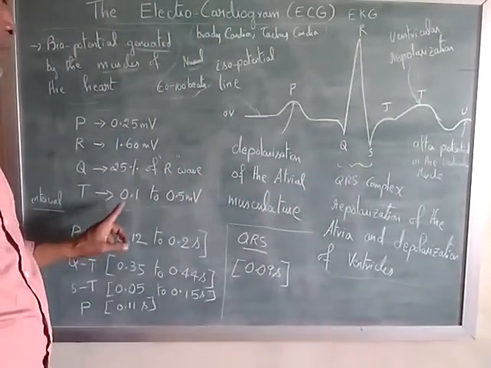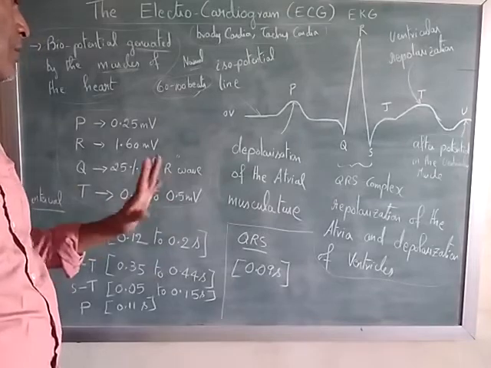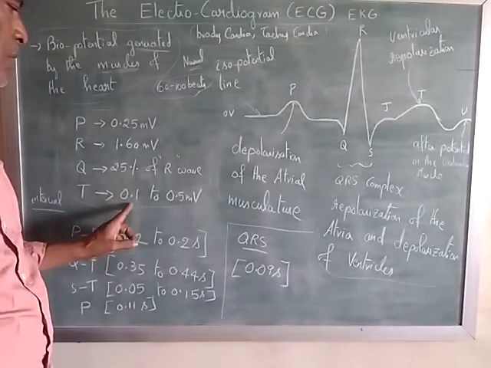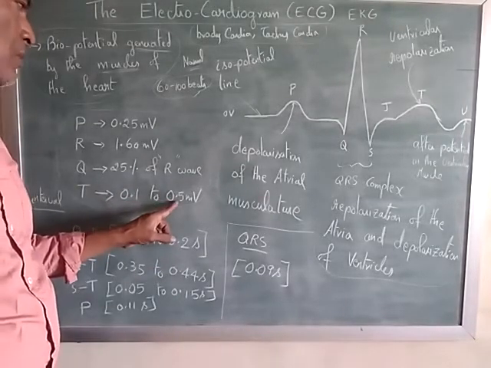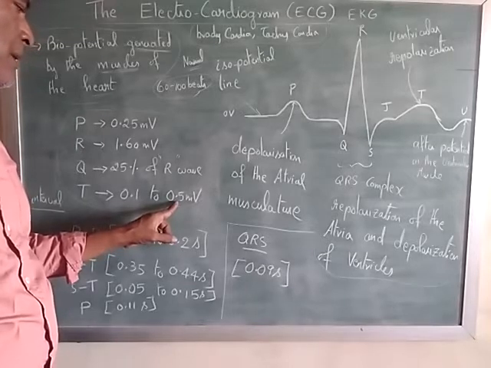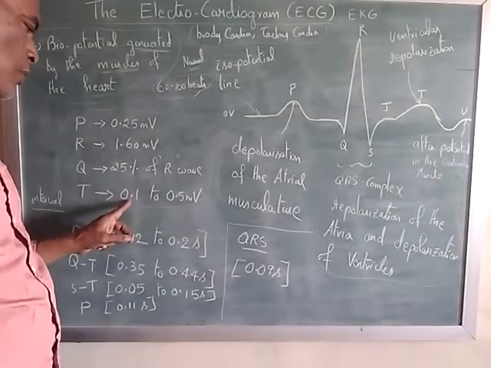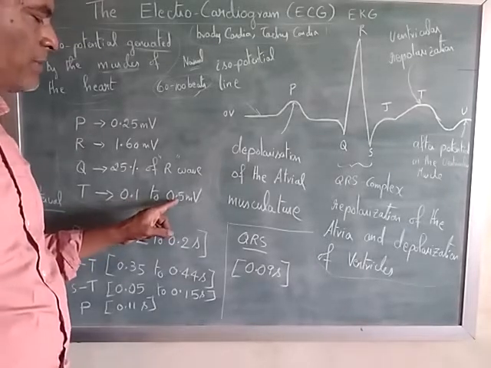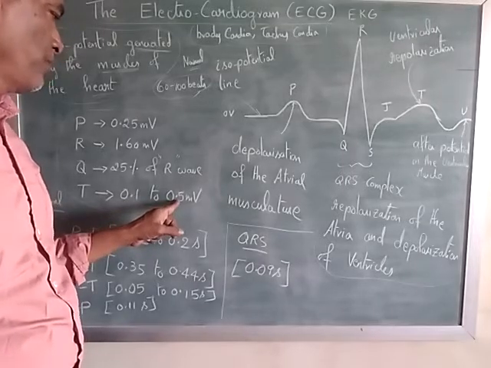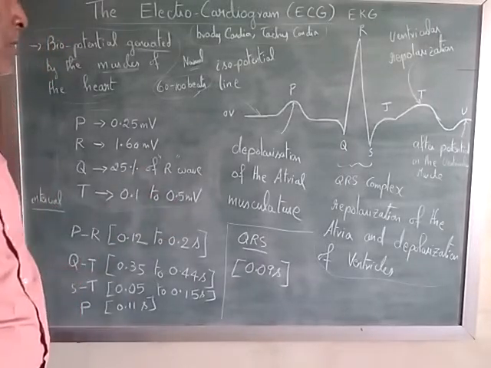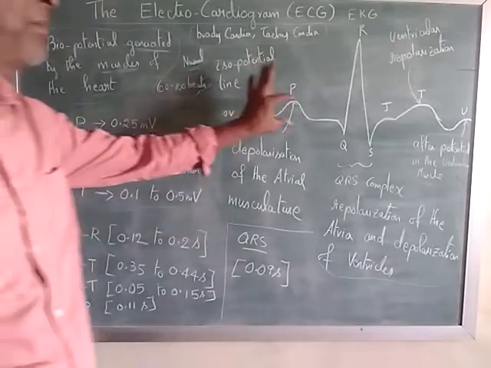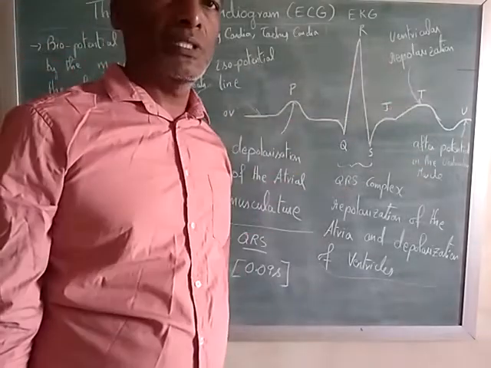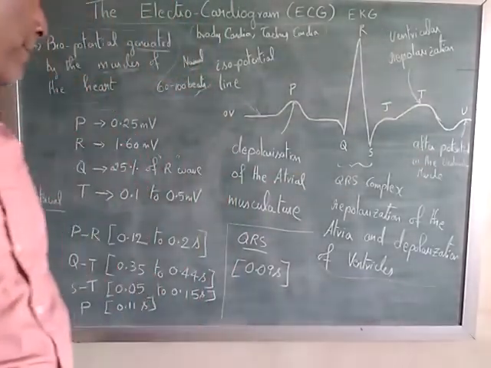T is 0.1 to 0.5 millivolt. Okay. So the minimum value can be 0.1, and maximum it can go up to 0.5. So that is about the amplitudes of the different portions of the electrocardiogram.